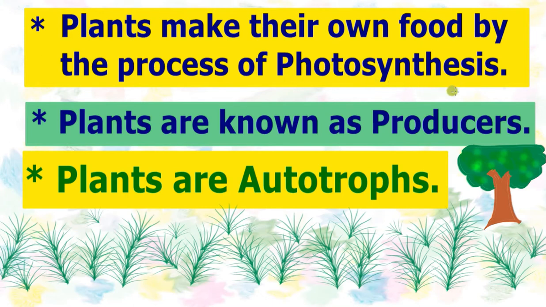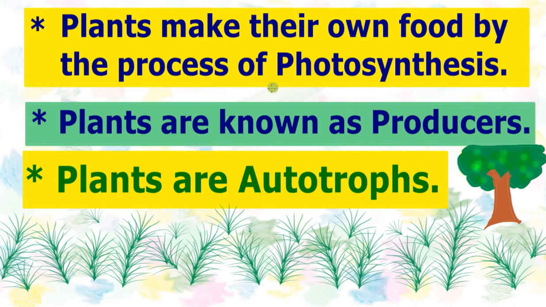In other words, we can say that photosynthesis is a process by which plants synthesize their own food by using carbon dioxide and water in the presence of chlorophyll and sunlight. So, photosynthesis is the main process by which food is synthesized by the plants.